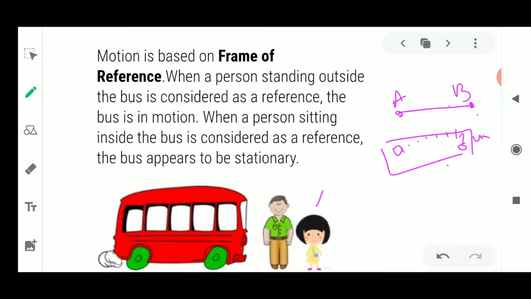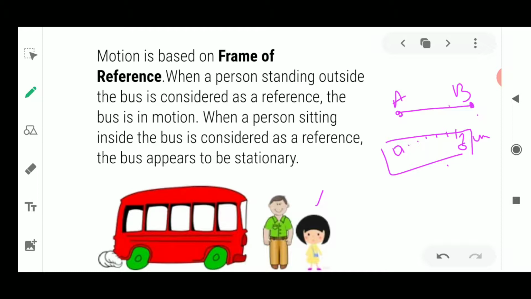And the object which is present inside the bus will be set in motion relative to someone outside. Okay, so this is an important thing where we could understand what the frame of reference is here.